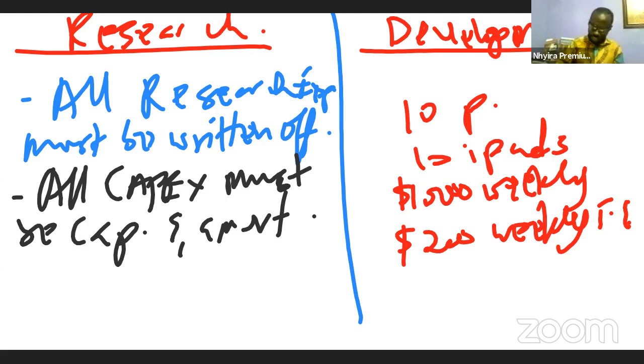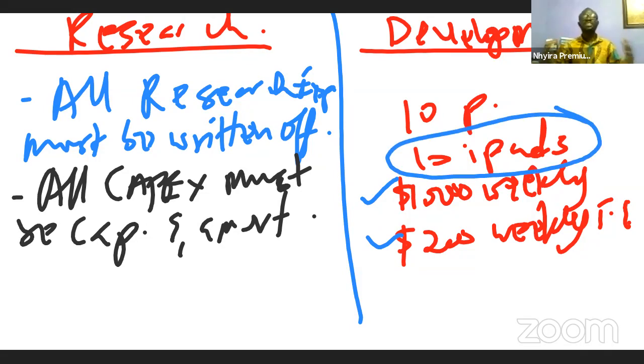So the standard states that their salary, their TNT, these are recurrent expenditures. So those ones must be written off during the year that we are undertaking the research. But the cost of the iPads is a capital expenditure. So we can't write it off, because the iPad will not be used for only this research that we are undertaking; the iPad will be used for more than 1 year. For that reason, the cost of the iPad will be capitalized and we will amortize it over the economic useful life of the iPad. That is what we mean by research. I hope you get the principle.